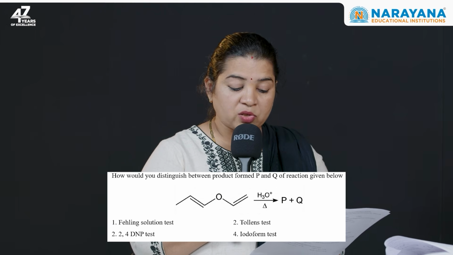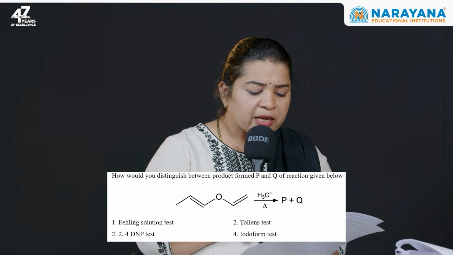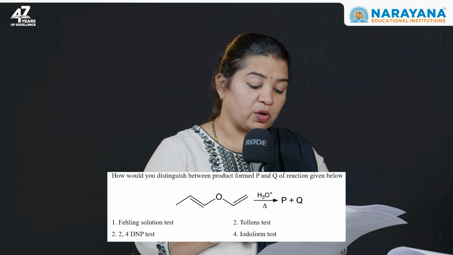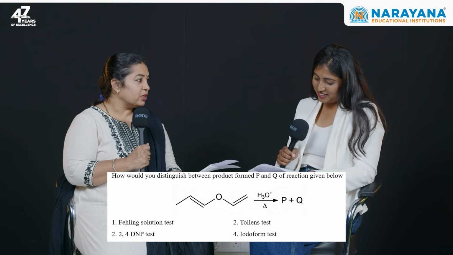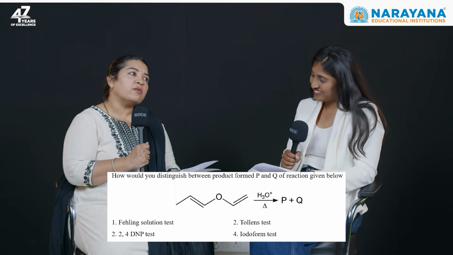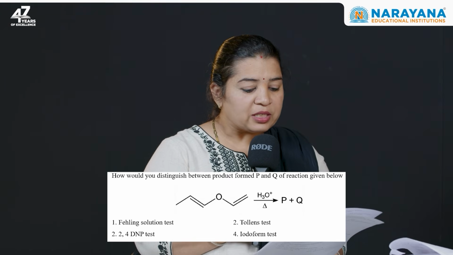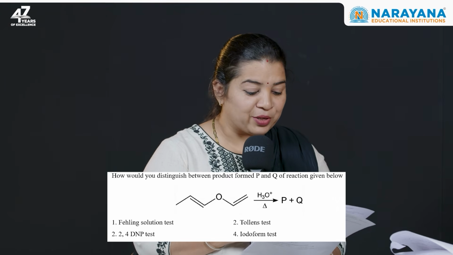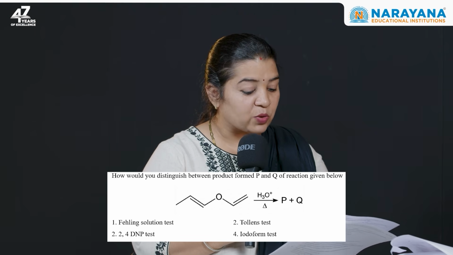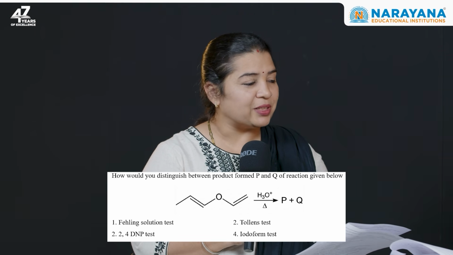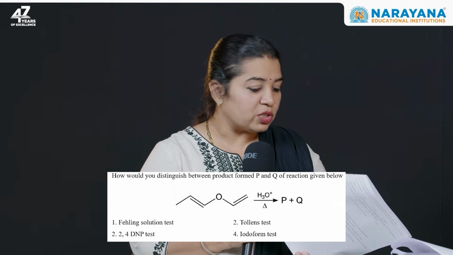13 is a very good question, but again, it will take a few seconds to resolve all those 4 options, because both P and Q are in aldehyde form. Right. This is one of the past JEE Advanced questions in which one was aldehyde and one was ketone. This concept of question was asked once in JEE Advanced. They have switched to both aldehydes. So smartly they have reframed the question and given the options. So it's a good question.